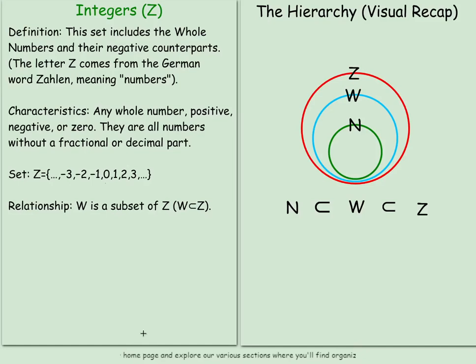So all we are actually saying with this visual representation here is that we have N, that is our natural numbers. The natural numbers are in the whole numbers. I hope you see that.